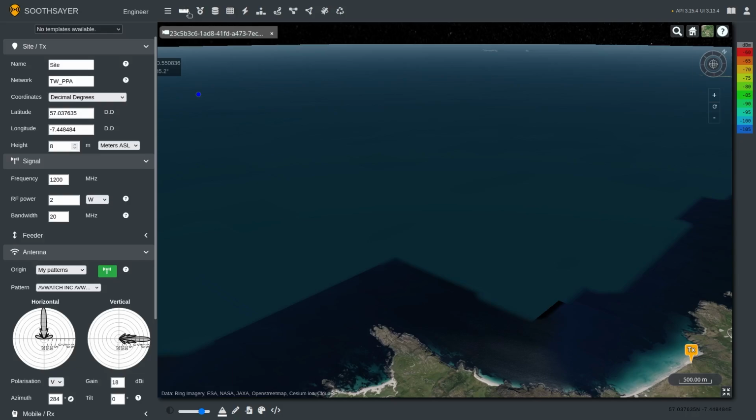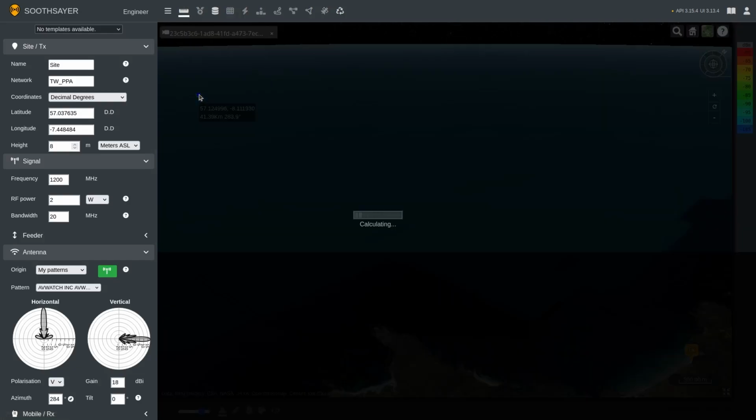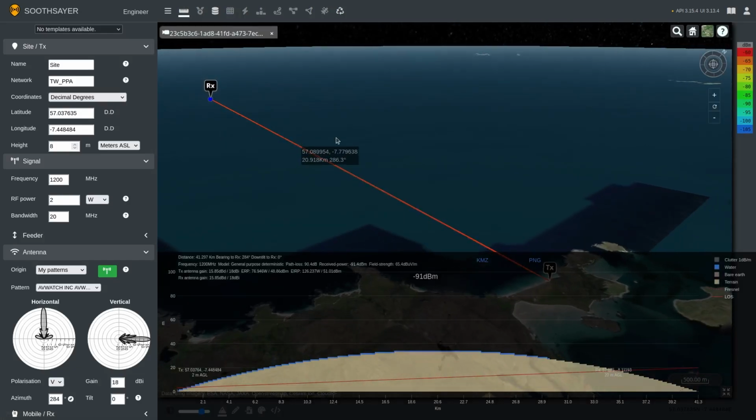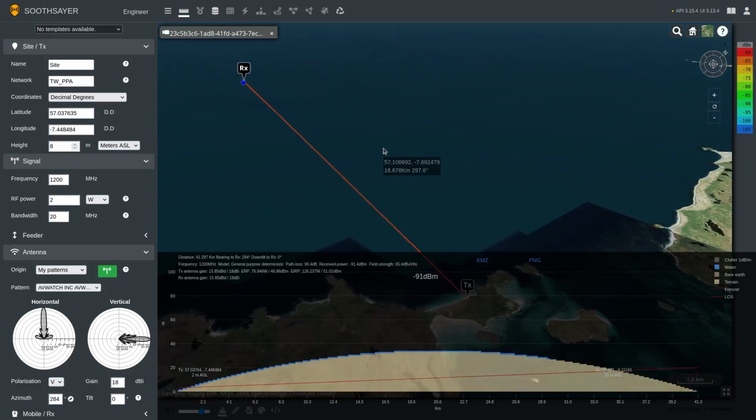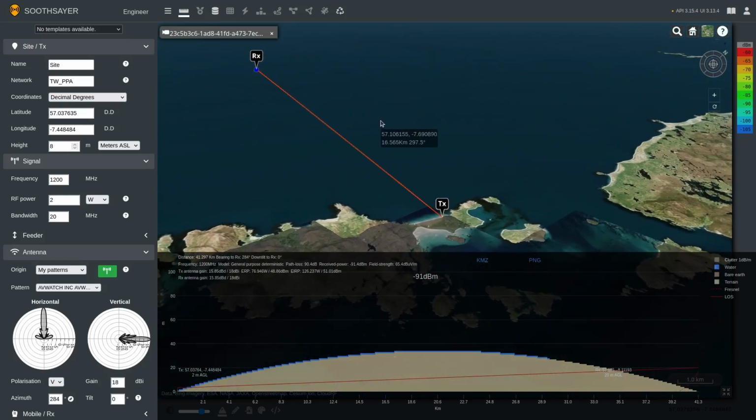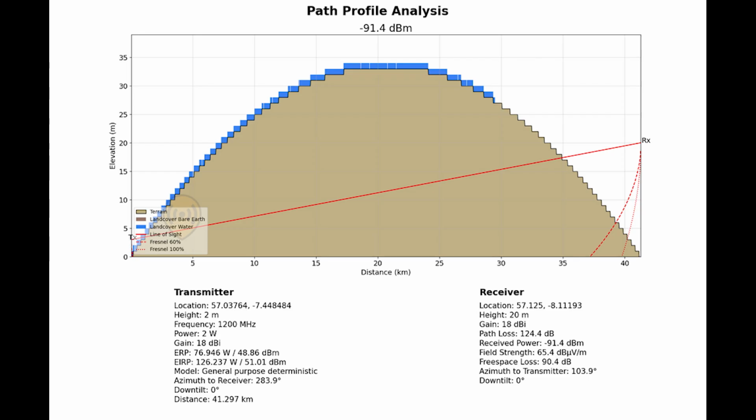I'm going to use the path tool to check my current RSSI at the receiver. I can see from the graph the curvature of the Earth is playing into effect due to the distance required for this link, with line of sight and the Fresnel Zone being significantly impeded.